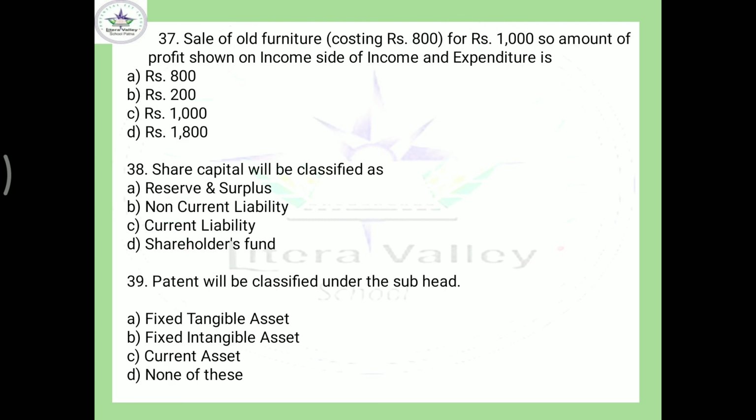Next, sale of old furniture. The cost of the furniture was 800, but it was sold for 1,000. So obviously, what profit would have been earned by the NPO? Certainly, it will be 200. So here the option should be B.